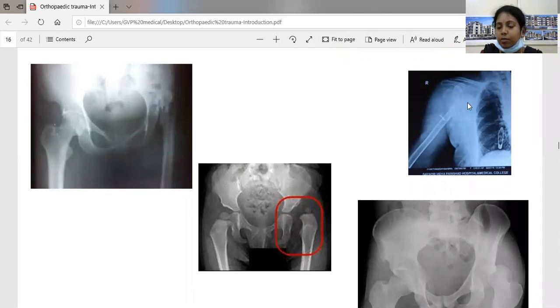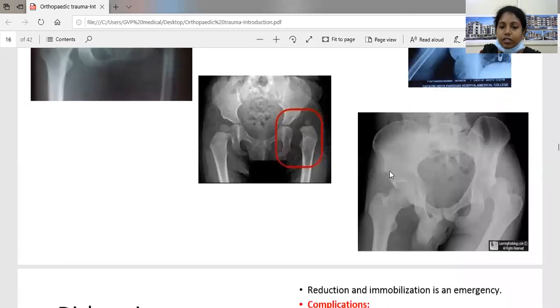This is another example, a fracture dislocation of the proximal humerus. This is the head of the humerus, this is the shaft, and this is the glenoid cavity. This is the glenoid cavity. So it is a complete dislocation. So these are the examples.